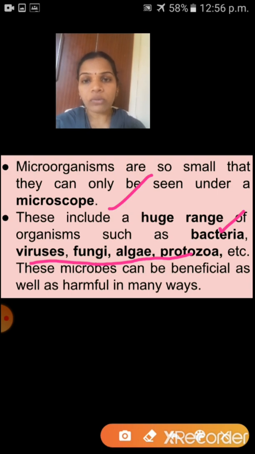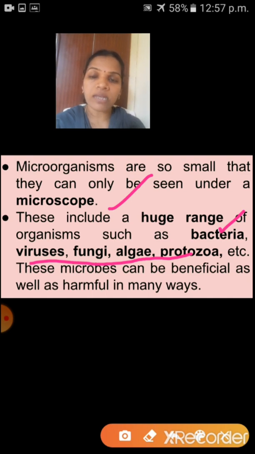So these microorganisms are classified into two groups, that is useful microorganisms and harmful microorganisms. That only we are going to discuss in this chapter.